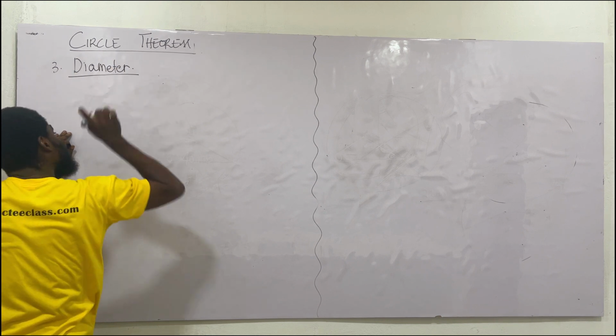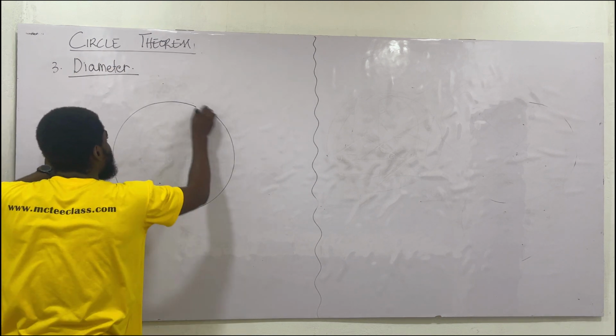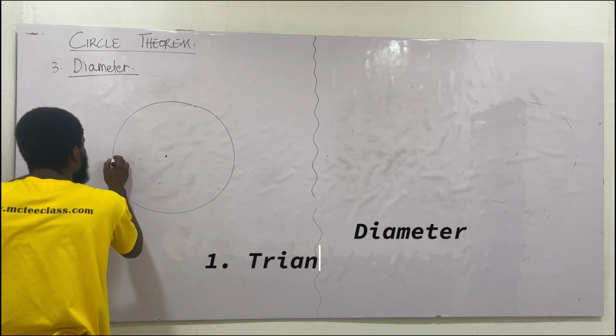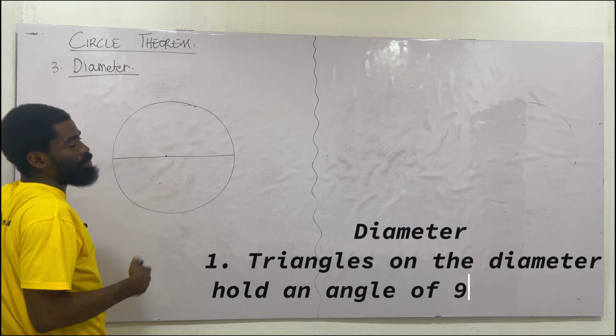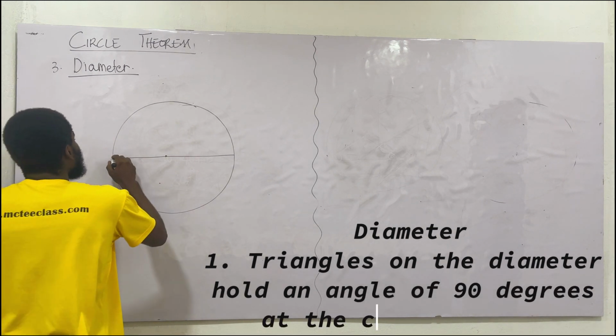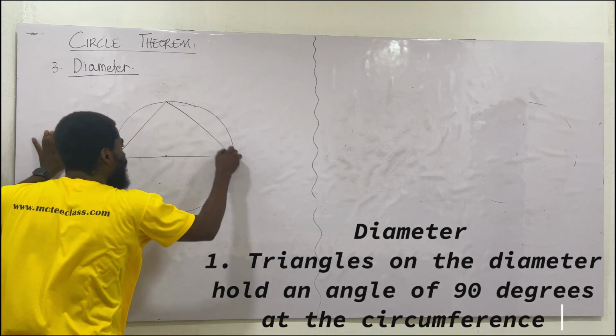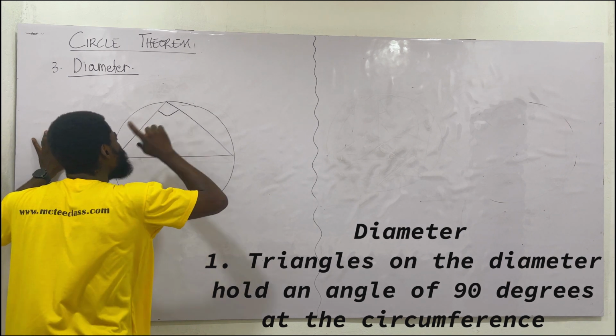Now, the diameter is a special chord, people. Just that it passes through what? The center. It also goes from one end to the other, but it will pass through the center. So the diameter, we call the special chord. Any triangle subtended on the diameter gives 90 degrees. Take note of this.